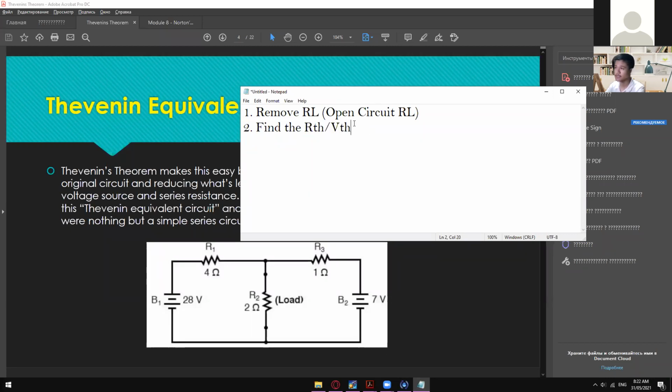Okay, so as long as you have those two already, you may now proceed to the next one, wherein you can now transform it. Transform. My bad. Okay. Well, yeah, that's right. RTH and then VTH, and then you can now transform that one into Thevenin equivalent.